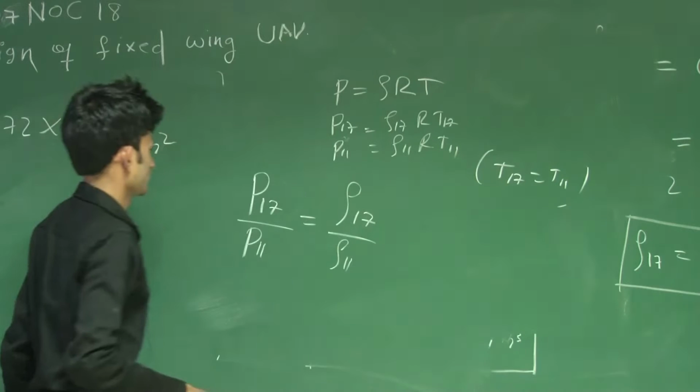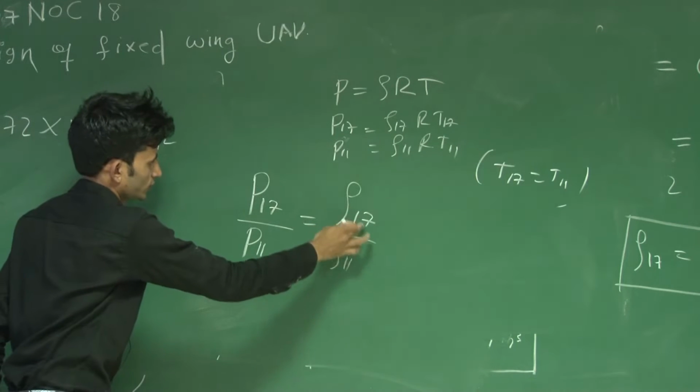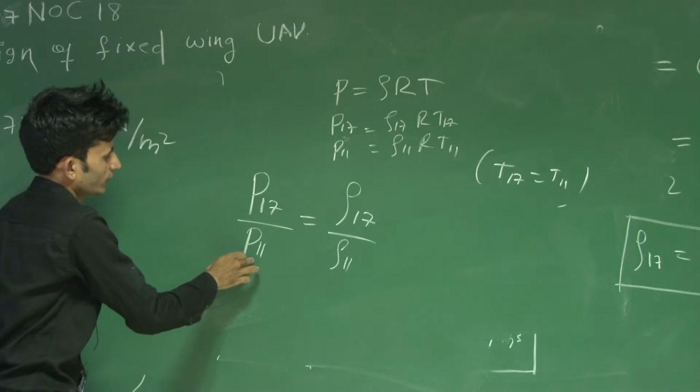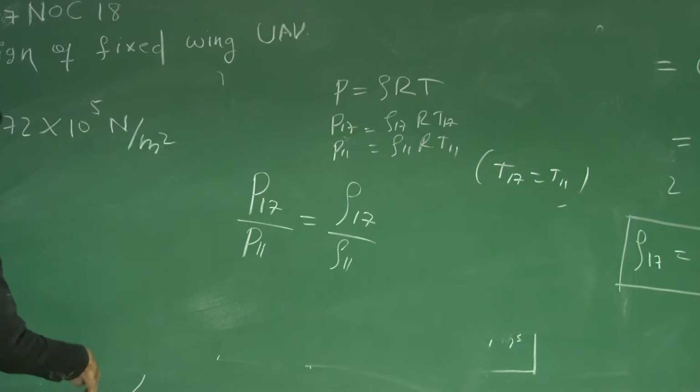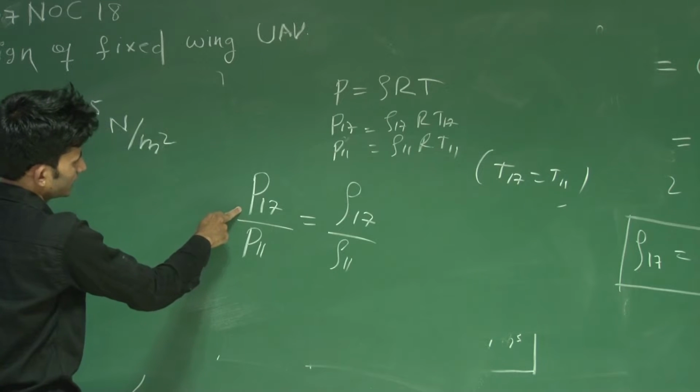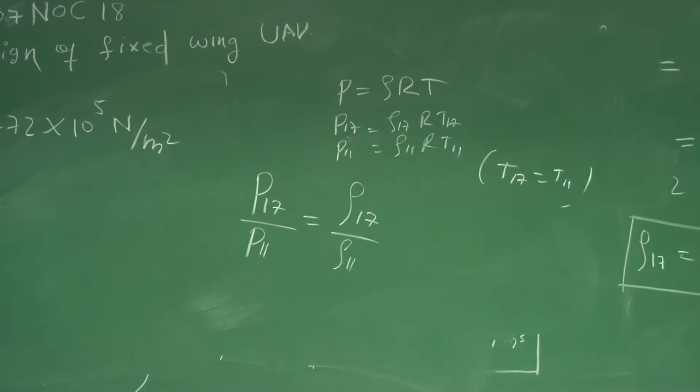So you will get this ratio. You know this ratio from the previous question. You know the P11, so using this you can find the static pressure at 17 kilometer.